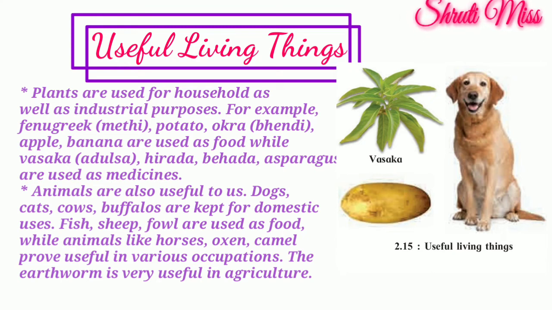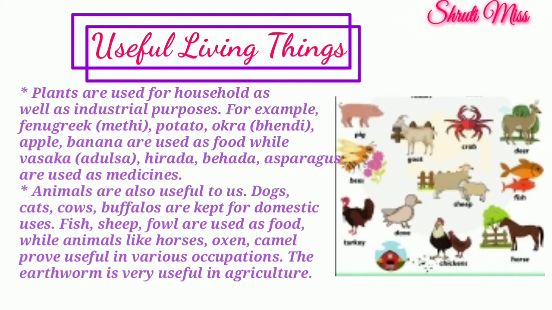The first one is for food and the second one for medicines. Animals are also useful to us. Dogs, cats, cows, and buffaloes are kept for domestic use. Fish, sheep, and fowl are used as food, while animals like horses, oxen, and camels prove useful in various occupations. The earthworm is very useful in agriculture. So these are the useful plants and animals.